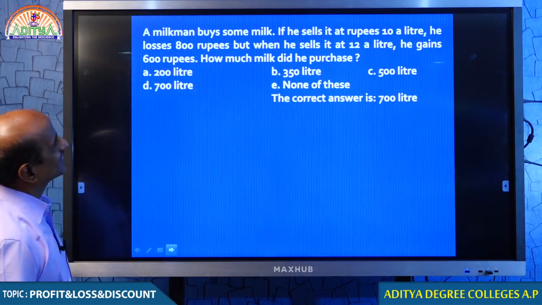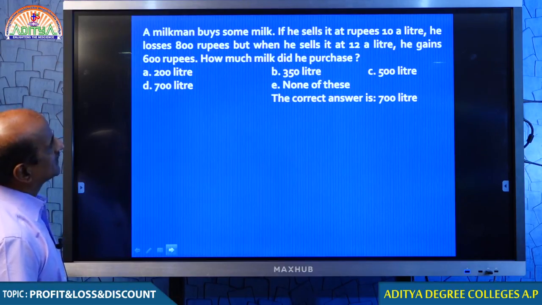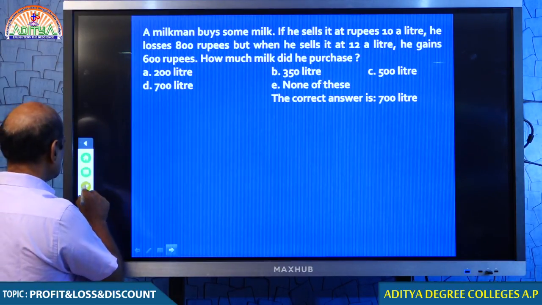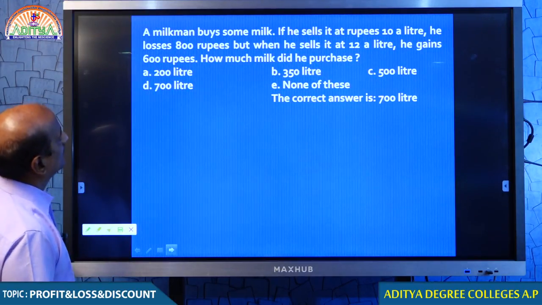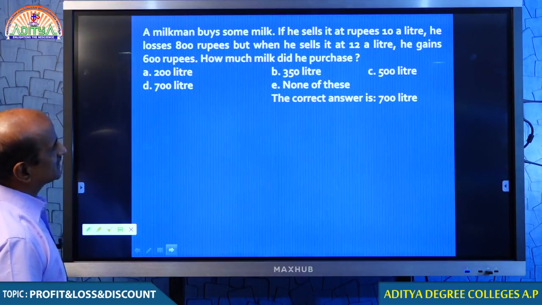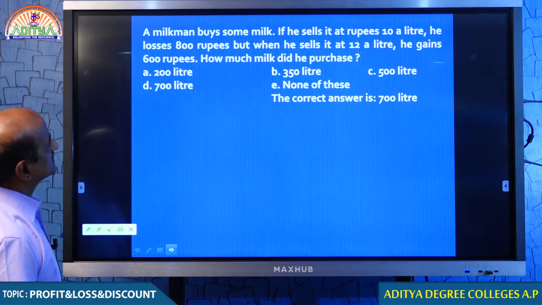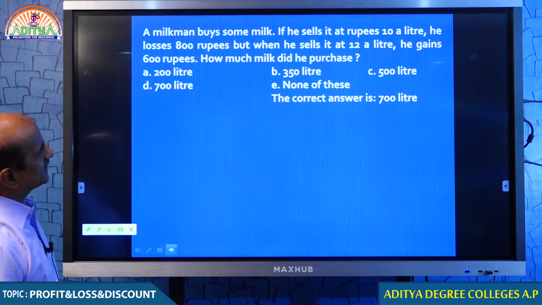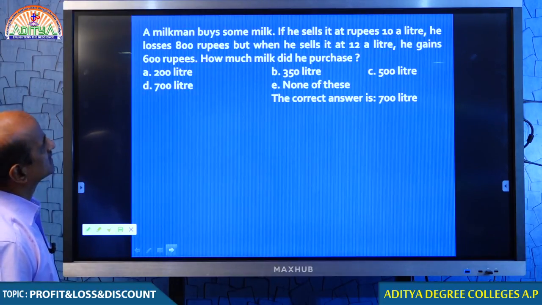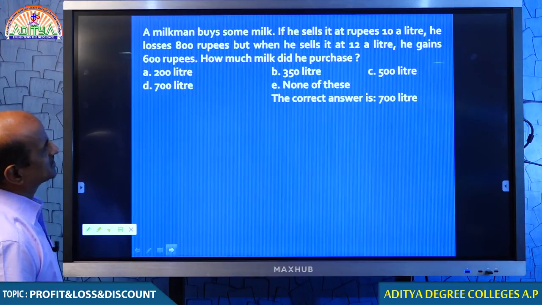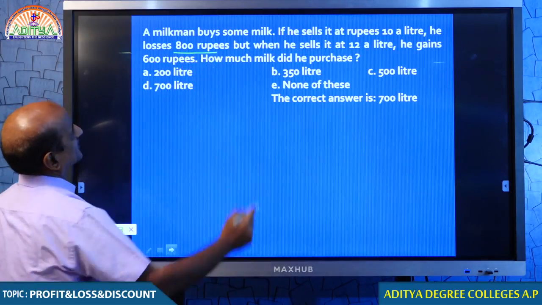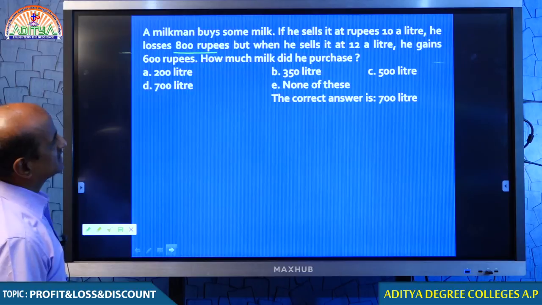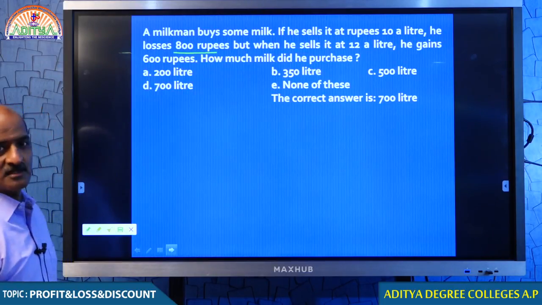Next question. Yes, students, just look at that. Here is the question. A milkman buys some milk. If he sells at 10 rupees a liter, he loses 800 rupees, but when he sells at 12 rupees, he gains 600 rupees profit. How much milk did he purchase?